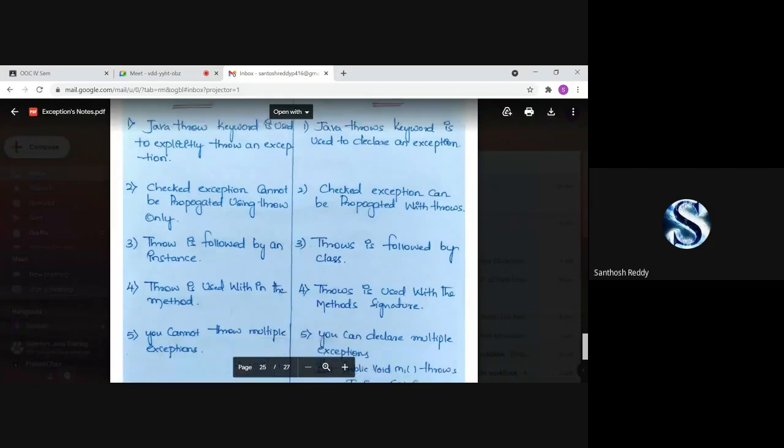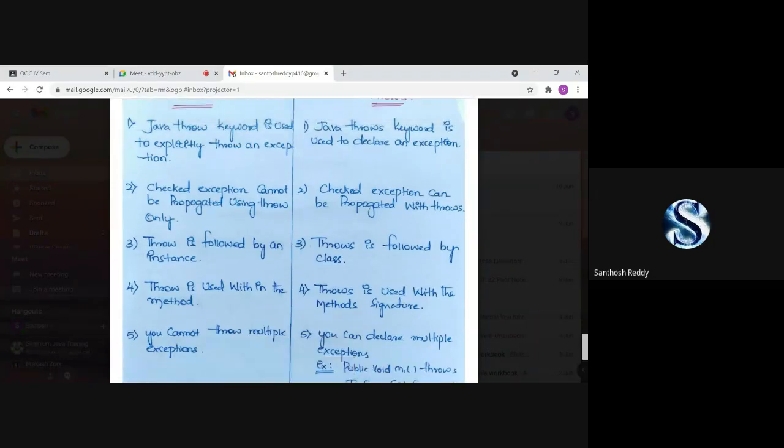Now throw. Checked exceptions cannot be propagated using throw only. We have checked exceptions. I have explained what checked exceptions are, and the different types of exceptions under checked exceptions. Next, under checked exceptions, we can propagate with throws.